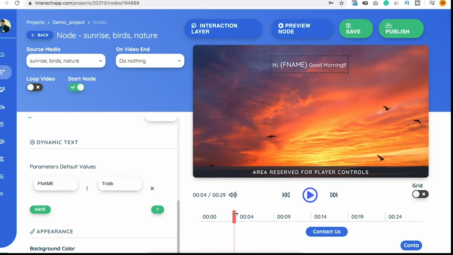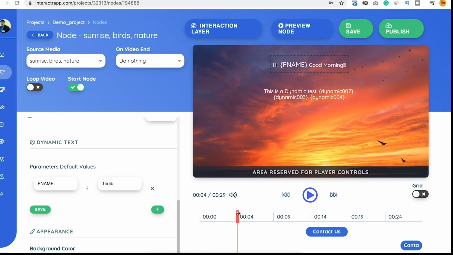Also at the same time, at node 004 second, I have another dynamic text. So this is the dynamic text, dynamic 002, dynamic 003, dynamic 004. So what is there in these three particular dynamic codes? Again, I click on this.